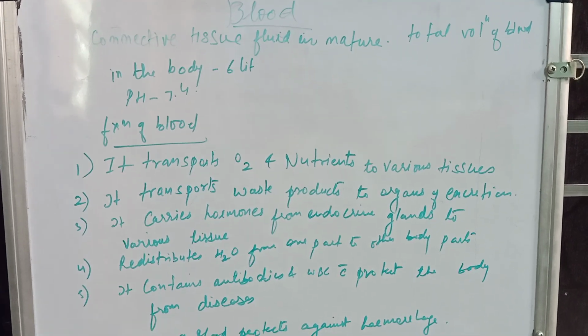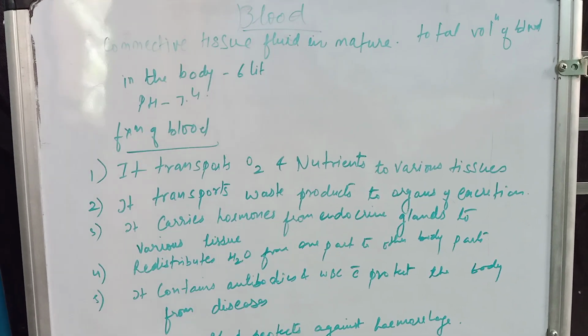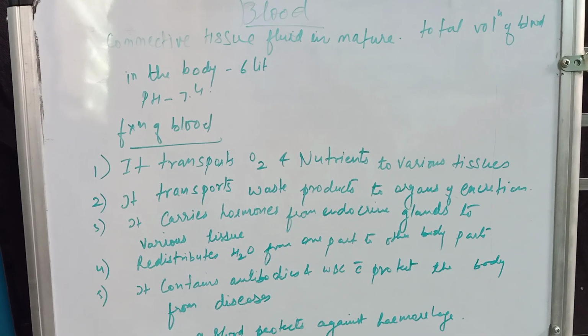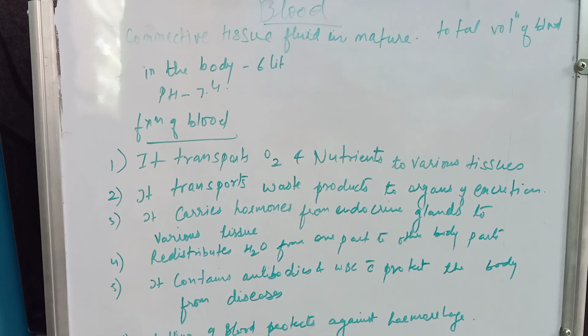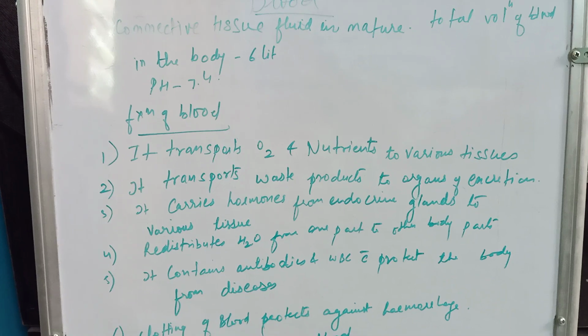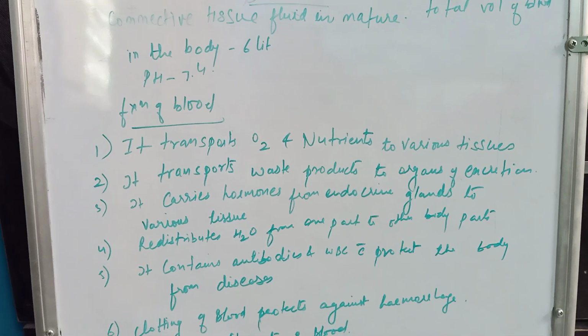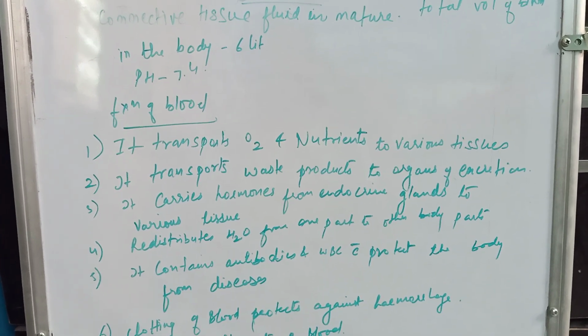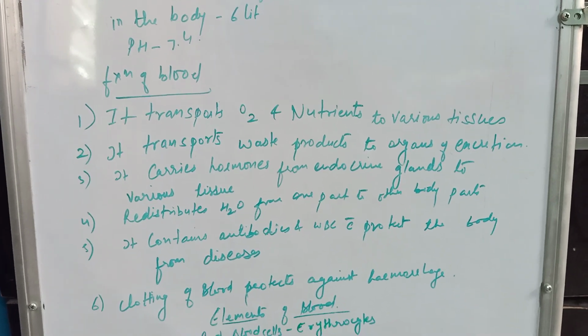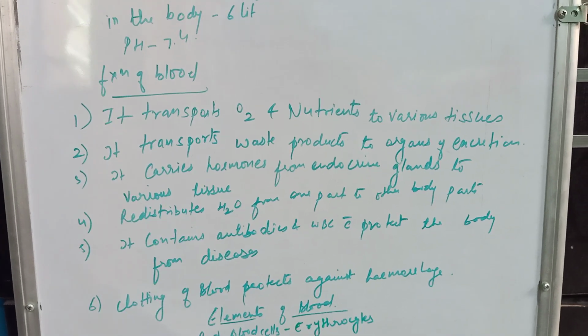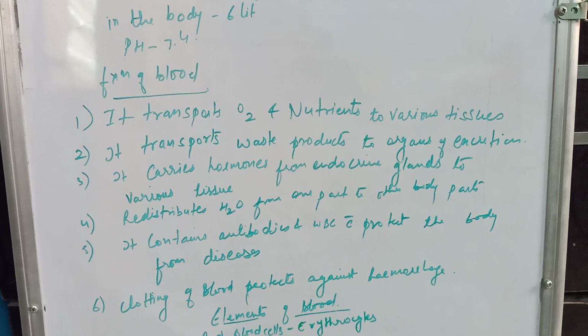What is the function of blood? It transports oxygen and nutrients to various tissues. Second, it transports waste product to organs of excretion. Third, it carries hormone from endocrine gland to various tissues. Fourth, it redistributes water from one part of body to other.